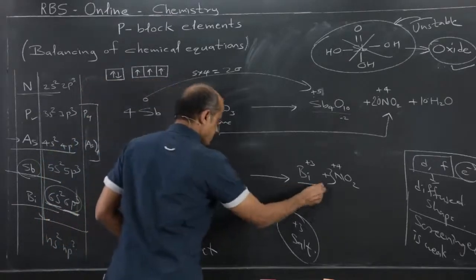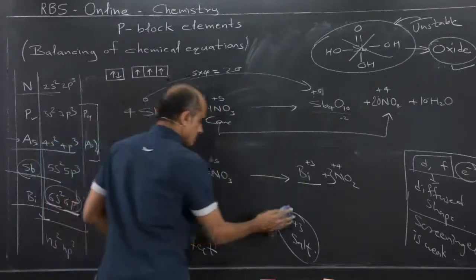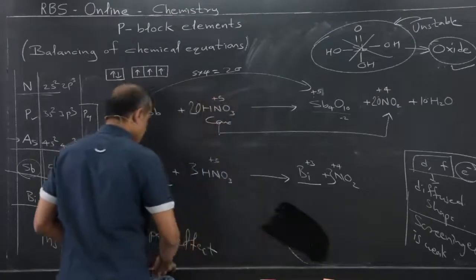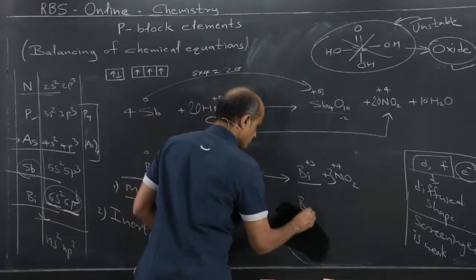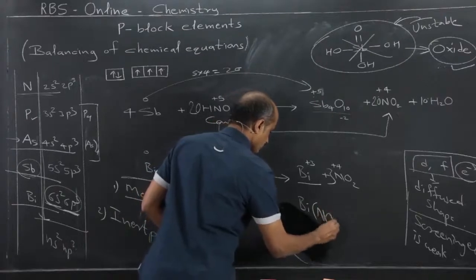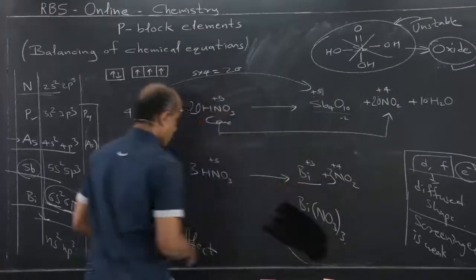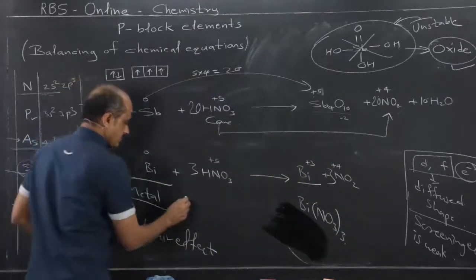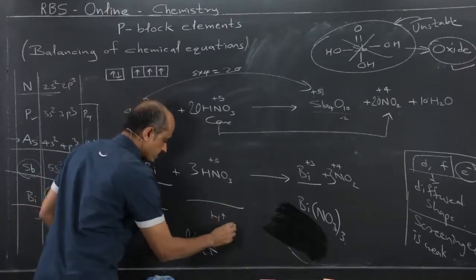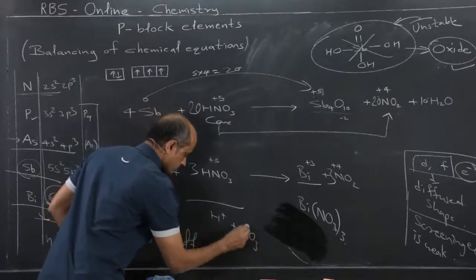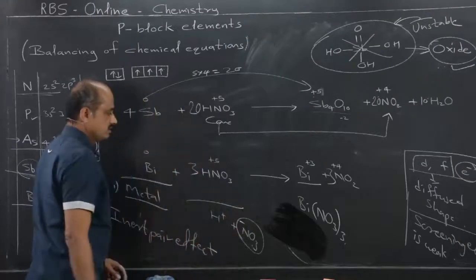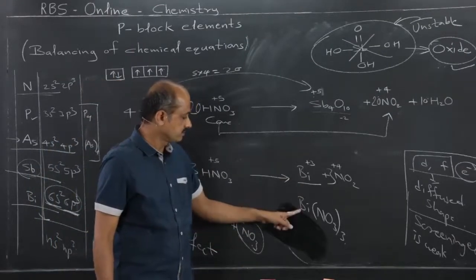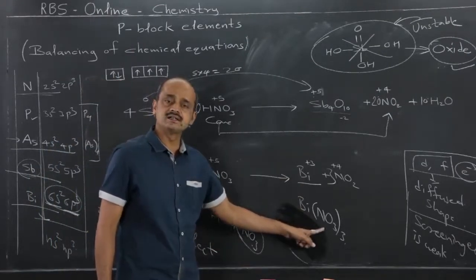And this bismuth +3 will form a compound, since it is a salt, with nitric acid as nitrate. When it dissociates, it gives H plus and NO3 minus ion, nitrate ion. So, 1 bismuth +3 requires 3 nitrate ions.